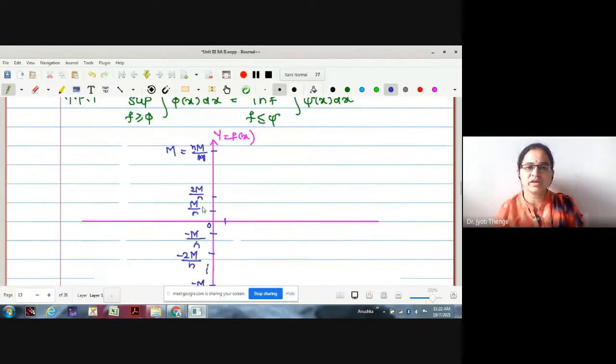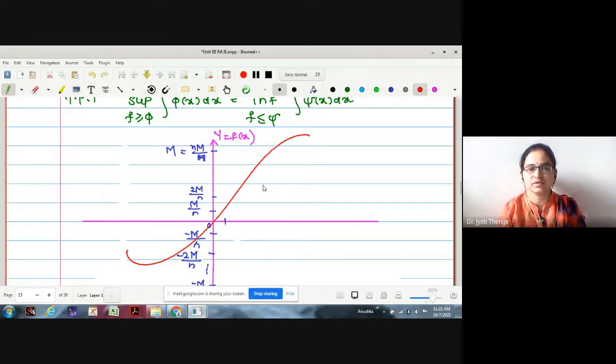Okay. Now whatever is the nature of your function, say it is of the type like this. Whatever is your function, f say. What you are going to do? We will just collect those points of the domain where the first part of the function lies between this range, the second part lies between this range, and just continue.